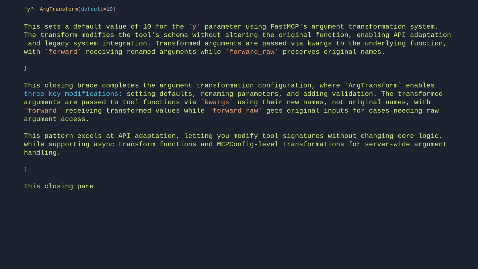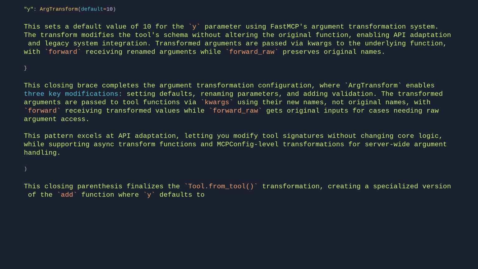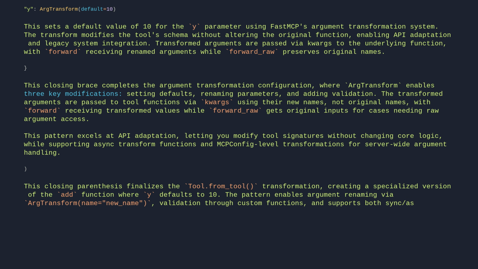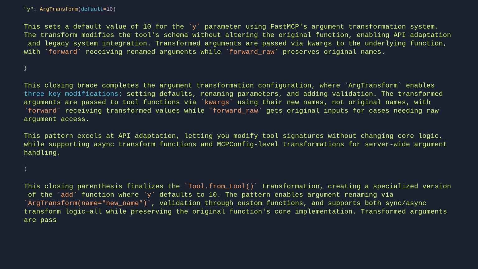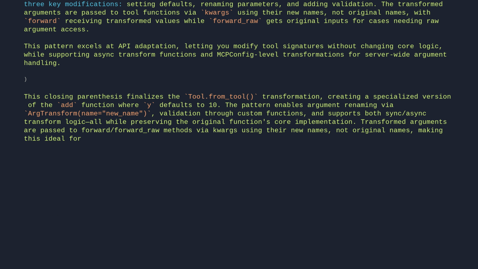This closing parenthesis finalizes the tool-from-tool transformation, creating a specialized version of the add function where y defaults to 10. The pattern enables argument renaming via ArgTransform(name="new_name"), validation through custom functions, and supports both sync and async transform logic, all while preserving the original function's core implementation. Transformed arguments are passed to forward and forward_raw methods via kwargs using their new names, not original names, making this ideal for API adaptation and legacy system integration.